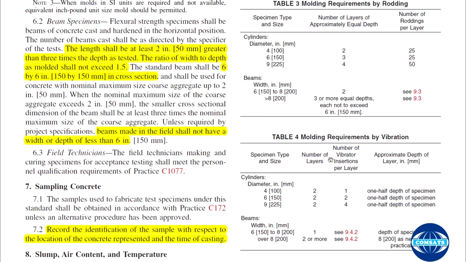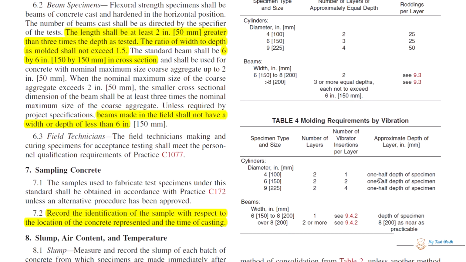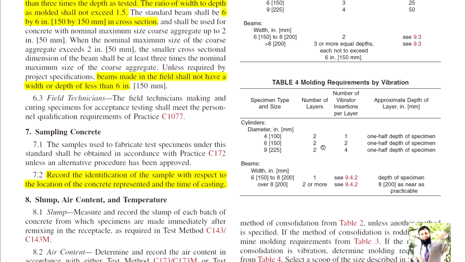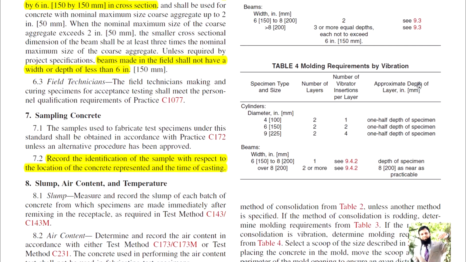Molding requirement for vibration: for a 4 inch cylinder, the number of layers should be 2, and the number of vibrator insertions per layer should be 1, then 2, and 4 times, with a depth of one half the depth of the specimen.